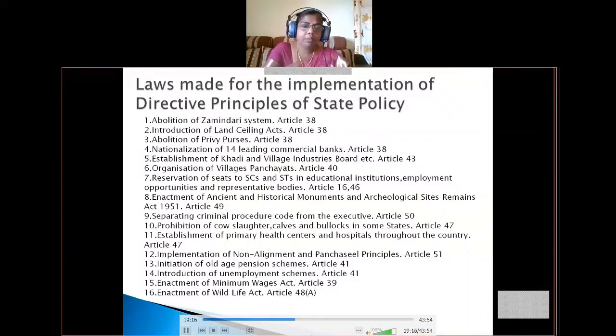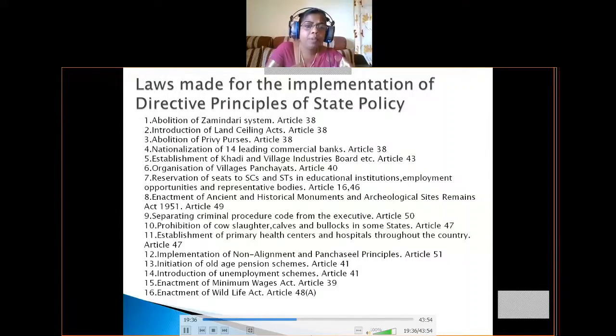Okay, so enactment of the Ancient and Historical Monuments and Archaeological Sites and Remains Act. This act will protect ancient monuments of our country. Next, separating the criminal procedure code from the executive. Article 50 says that there should be separation of the judiciary from the executive.